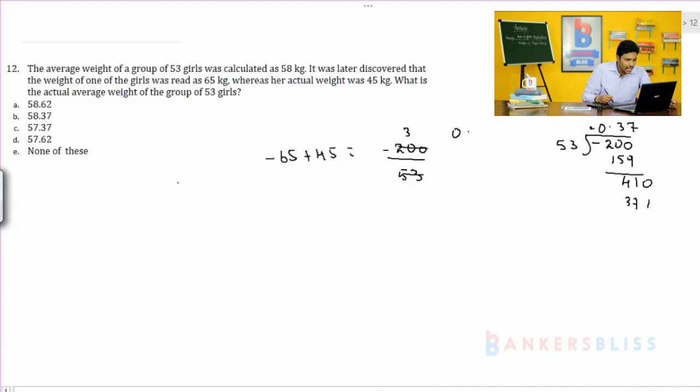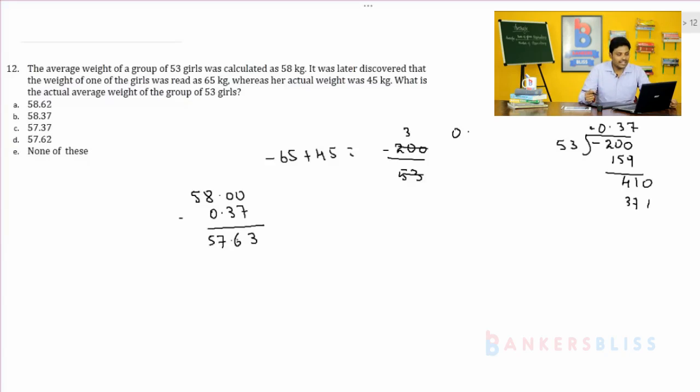So originally the average was 58 kg. Now you have to subtract 0.37 from 58 kg. So if you subtract, 3, 9 minus 3, 6, 57.63 you will get, but you have to mark it as 57.62 because further calculation also we can do. We have a scope to do the further calculation, so we will get the answer as 57.62 instead of 57.63.